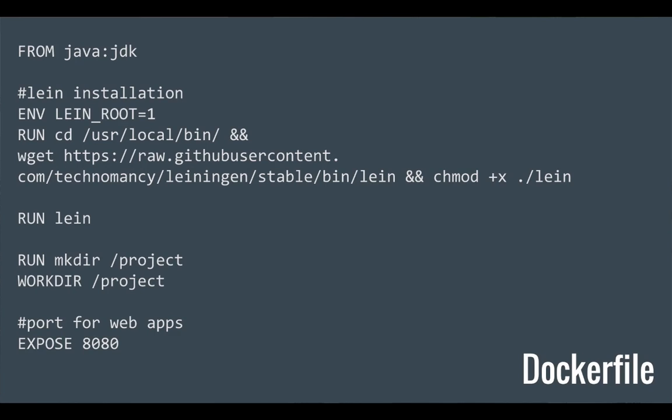From there, I do pretty simple things. I install Leiningen as you would do normally. I wget it, and then I chmod it, and then I run it. Cool, pretty simple stuff. I make myself a project directory. That's what we saw before. I say that's my work directory. That's where I want to do my stuff. And I expose port 8080 in case I'm building web apps, because that's the port I like to put stuff on. So that's totally cool.